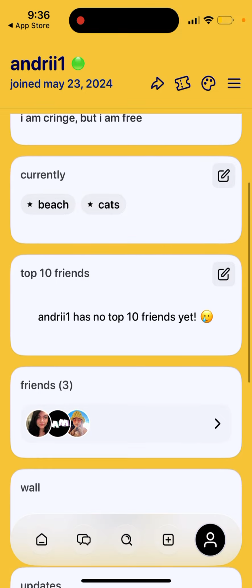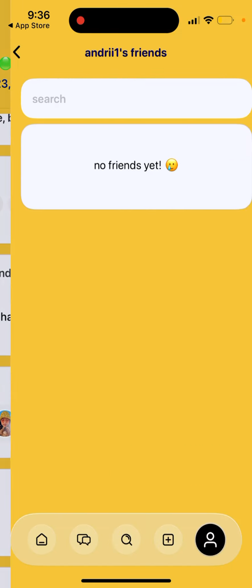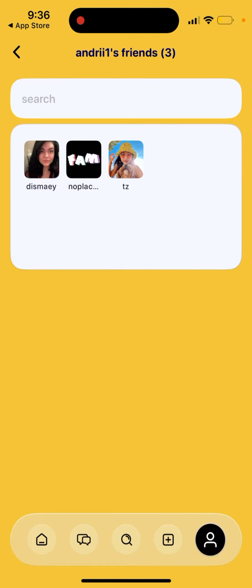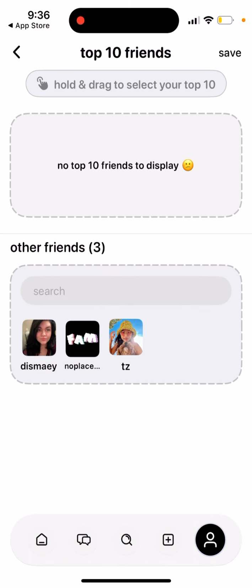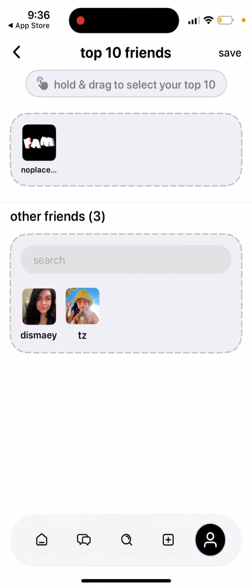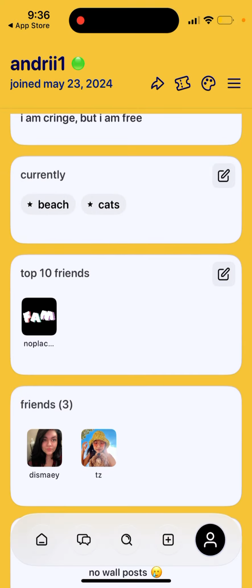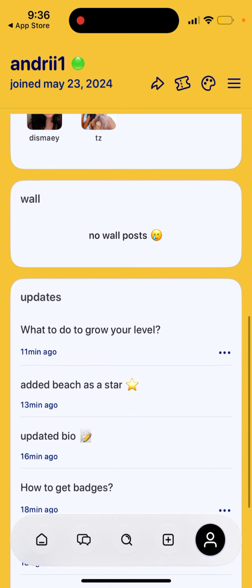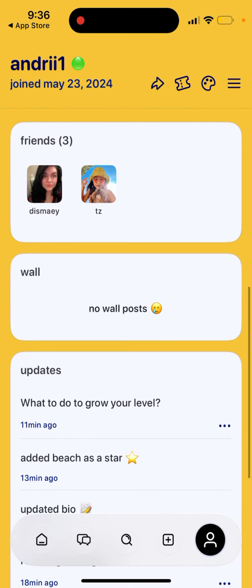Then also another feature is that you have friends here, and you can add your top 10 friends to display. So just drag people here to have friends, and then just tap save. So as an example, then wall post. Frankly, I don't know what that is.